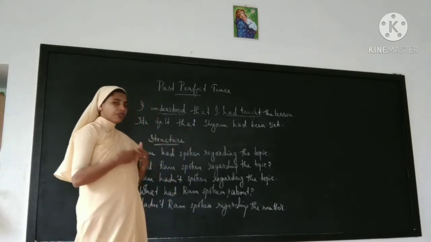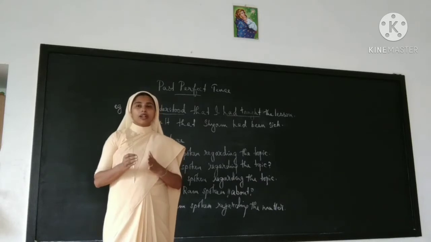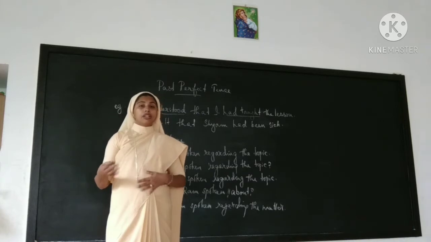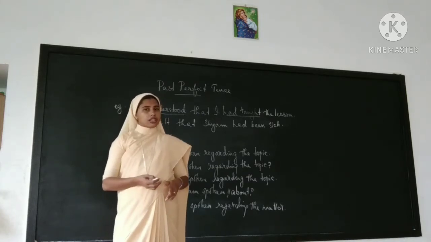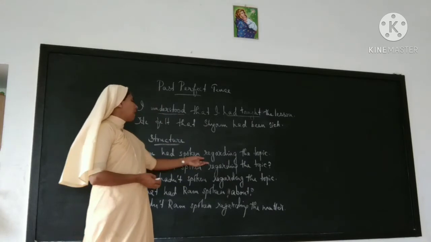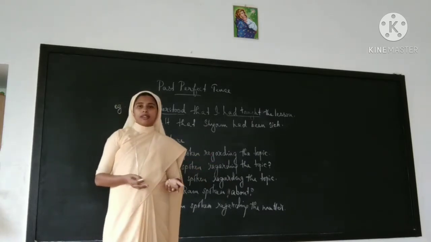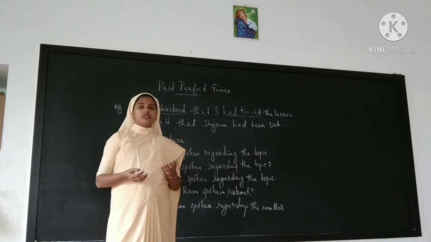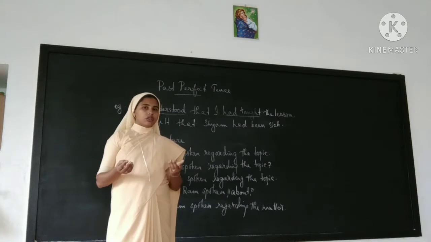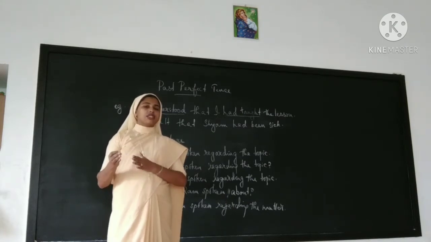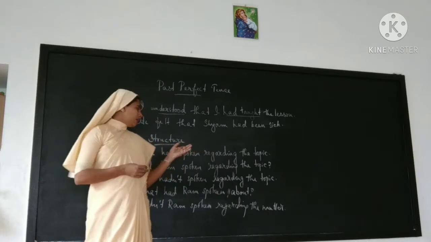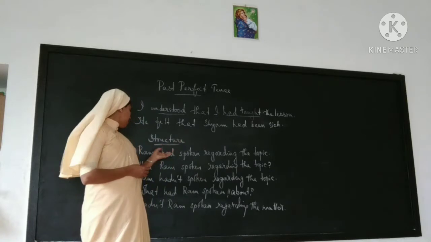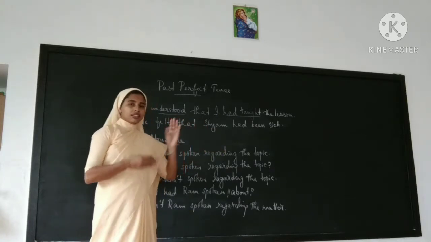Another usage is if we speak about a past action without reference to time, and it must have happened in the past, then we can use past perfect. For example, Ram had spoken regarding the topic. We do not know when he has spoken. The time is not given there. So, without mentioning the time, we can use past perfect tense. Ram had spoken regarding the topic. These are the two uses.